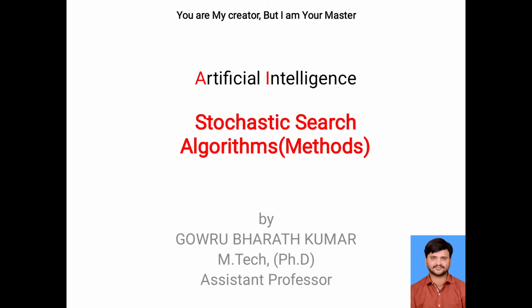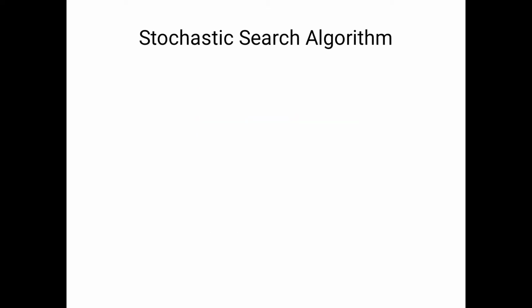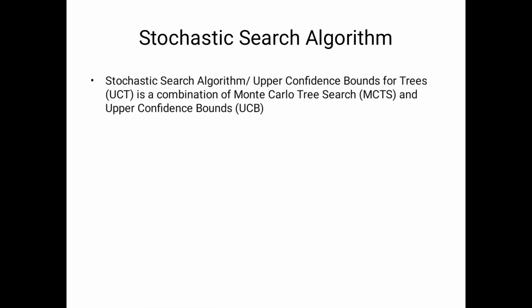In the last class, we covered the concept of what stochastic games are and why we are using stochastic searching algorithms. In today's session, we will move to the stochastic searching algorithms. We will start with the definition of the stochastic searching algorithm. It is also called upper confidence bounds for trees. It is a combination of Monte Carlo tree search and upper confidence bounds.